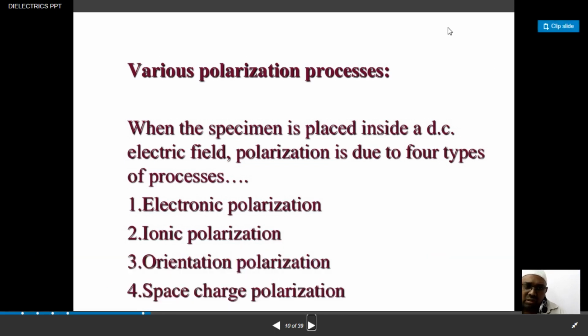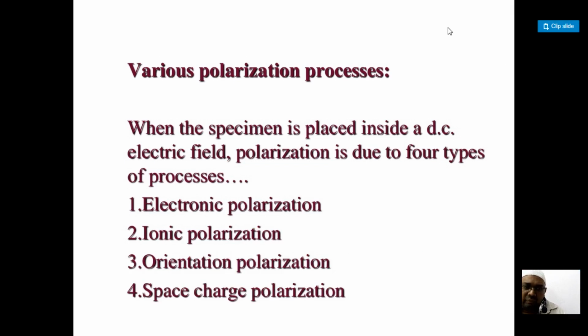Here, how is polarization of charges taking place in a given specimen? First of all, we talk about a DC, direct current, electric field. Polarization is due to the different processes which take place: electronic polarization, ionic polarization, orientation polarization, and lastly space charge polarization.